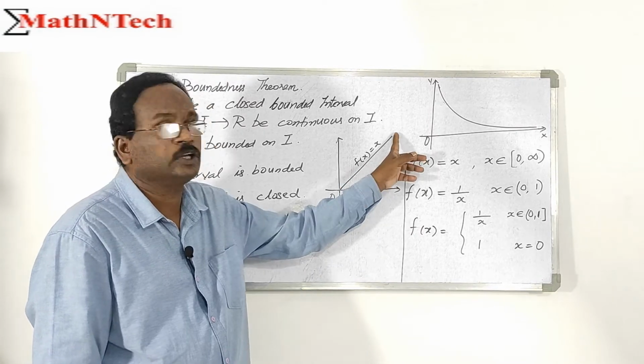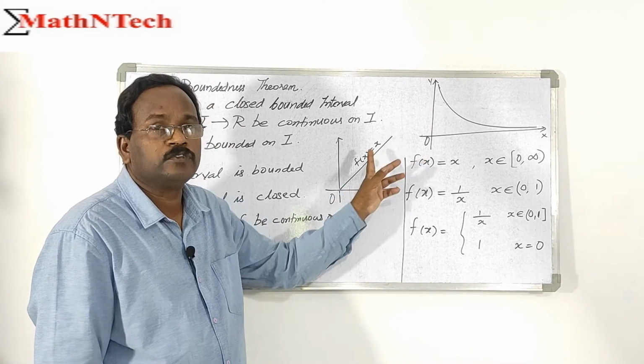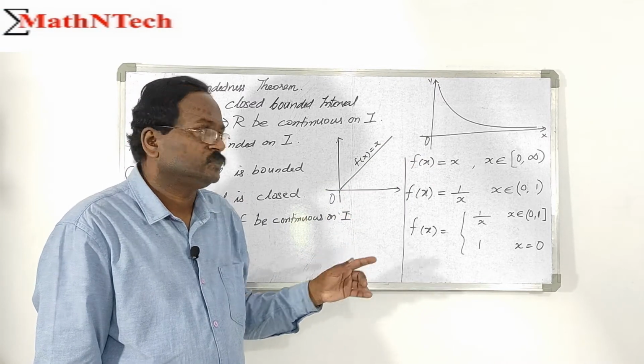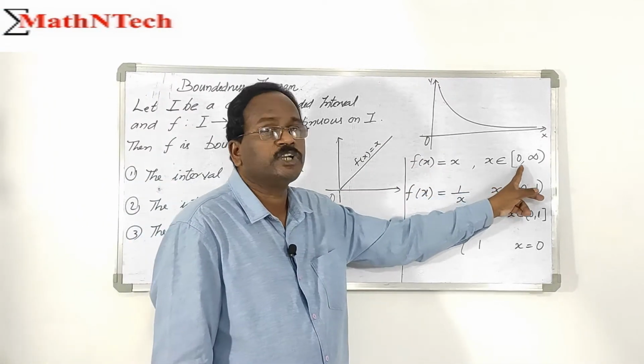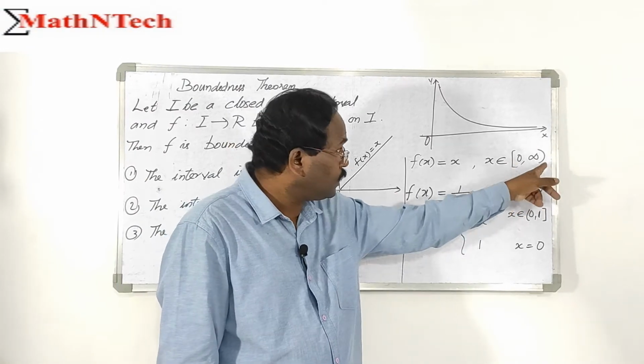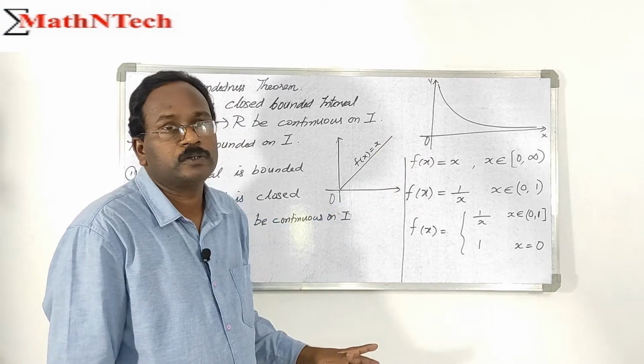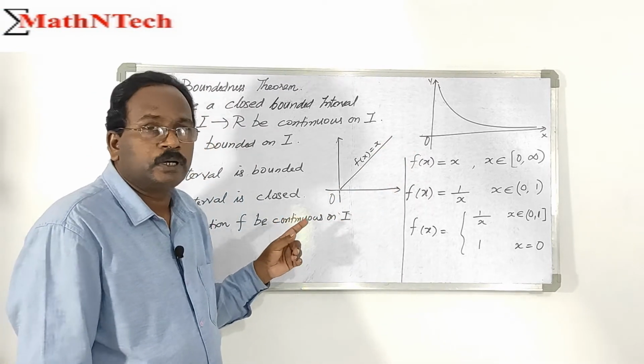The f value tends to infinity. So the function f is unbounded. The reason is the interval is unbounded, therefore this function is unbounded. So the theorem fails.